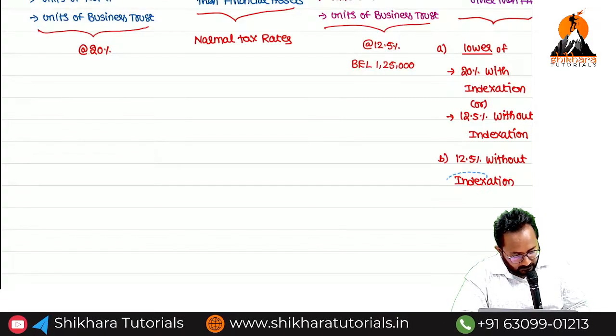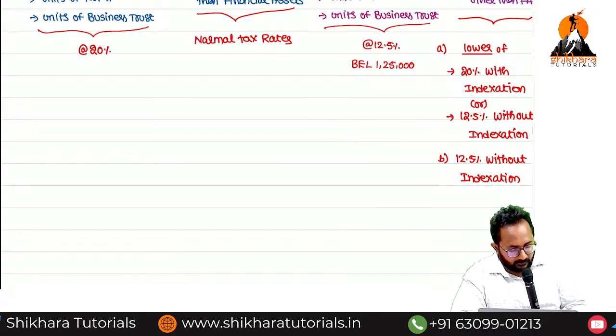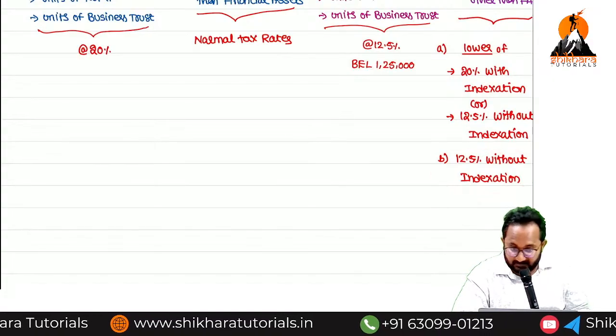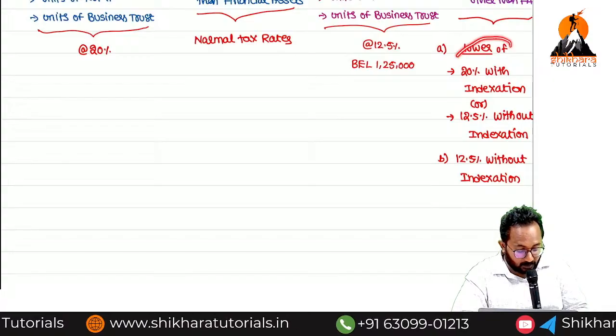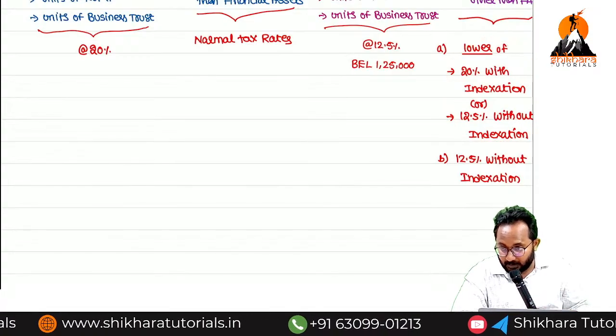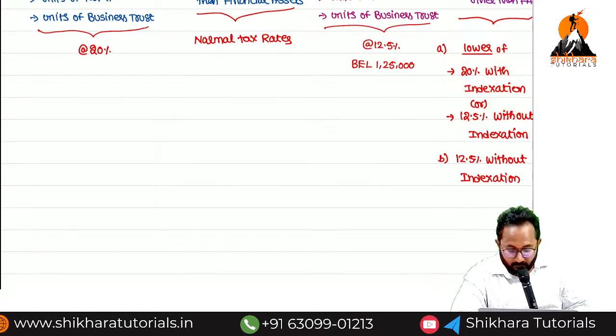Are you clear? Sir, mostly which one will we follow? This only, 12.5 without indexation. But in some cases we have to follow point A: lower of the following, 20% with indexation, 12.5% without indexation.